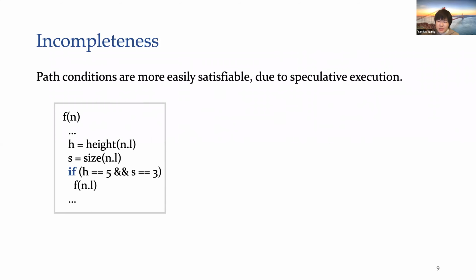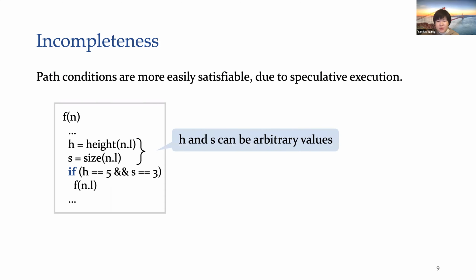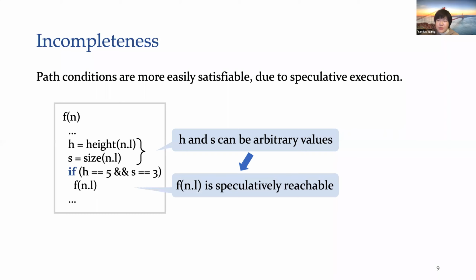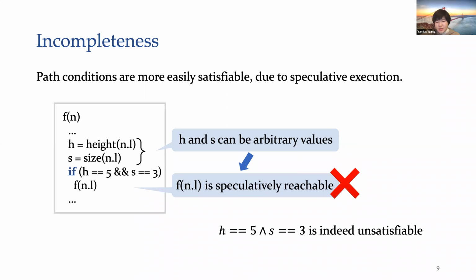Take this partial program, for example. Functions height and size recursively compute the height and size of the tree. F of n.l will be invoked under the case that h is equal to 5 and s is equal to 3. Since arbitrary h and s values are legal due to speculative execution, the call to f of n.l is considered reachable. However, f of n.l is indeed unreachable during real computation, since the height of a tree can never be greater than the size of the tree. The precision lost results in incompleteness of this framework.